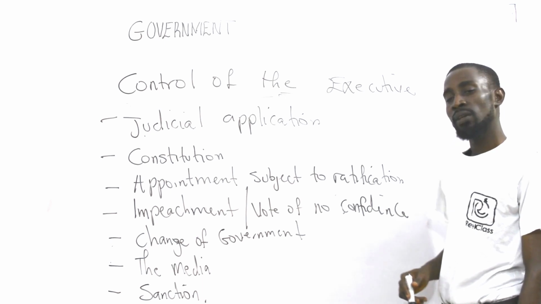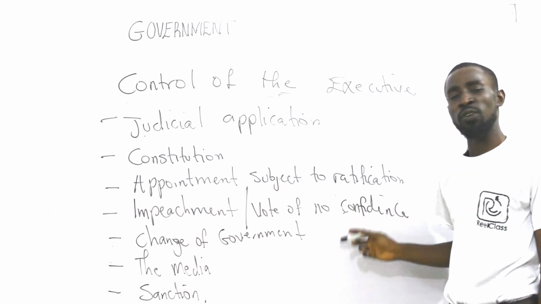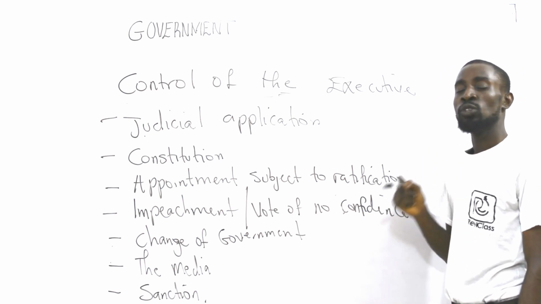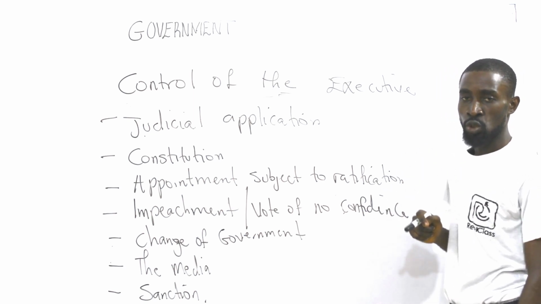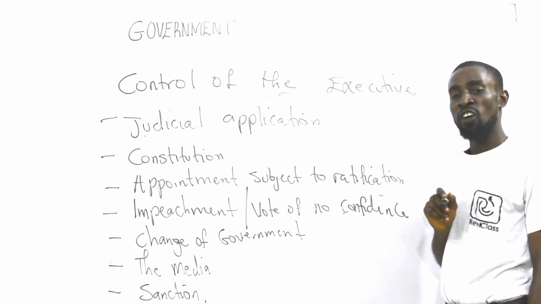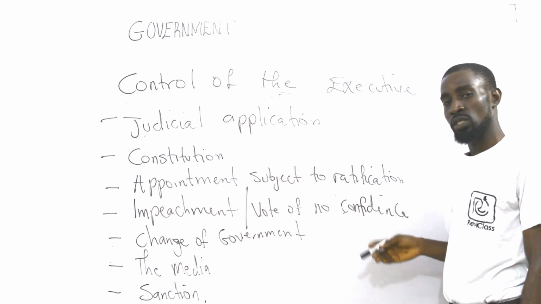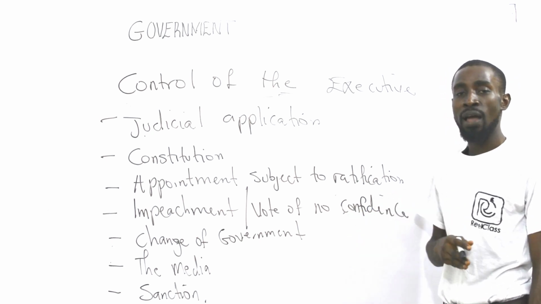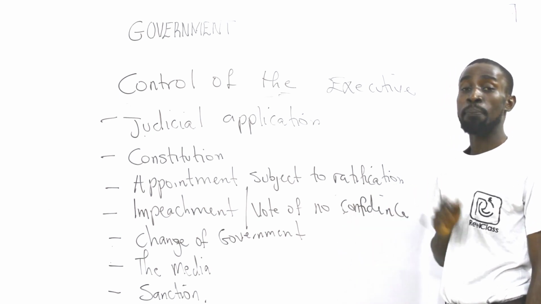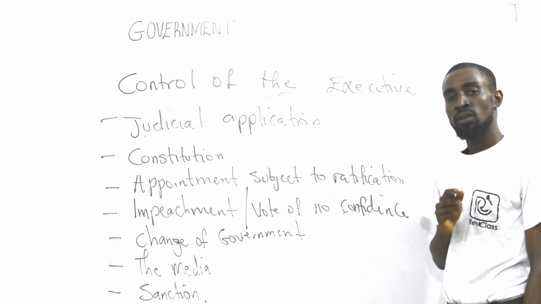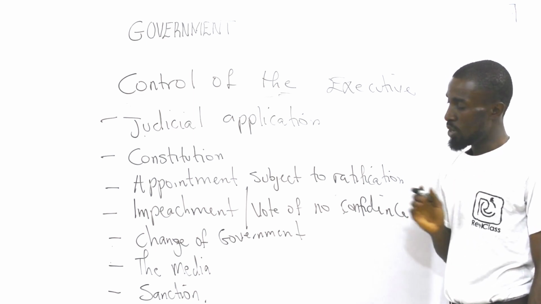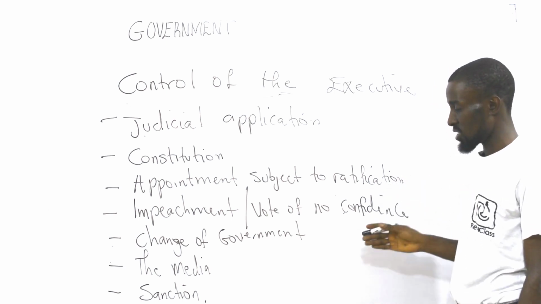Then we talk about the media. The media is always referred to as the fourth organ of government. It puts the government on their toes, to make them perform to the expectation of the masses. By the time government is subject to criticism by the media houses, by the time they see their faces on newspapers and national TV every time about what they have done and what they are planning to do, of course they will retrace their steps to make sure they do the needful, to make sure things go on effectively as expected by the masses.